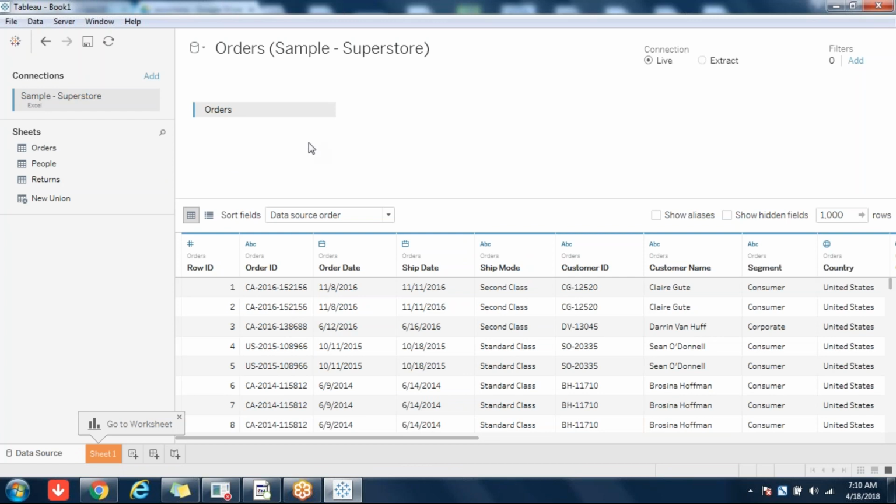Whereas blending is between two different data sources. So one is SQL Server, the other one is Teradata, one is Oracle, the other one is DB2. For all such different data sources, you want to pull the data from both the sources.